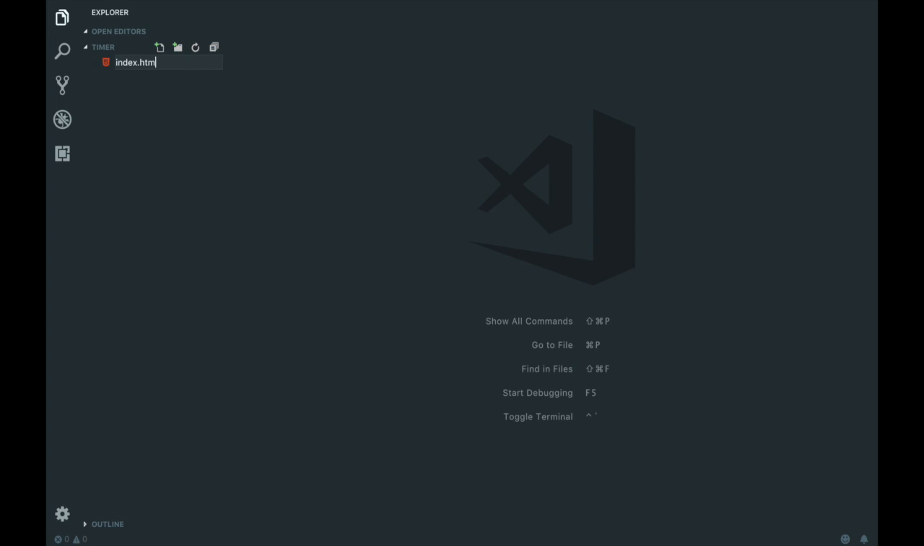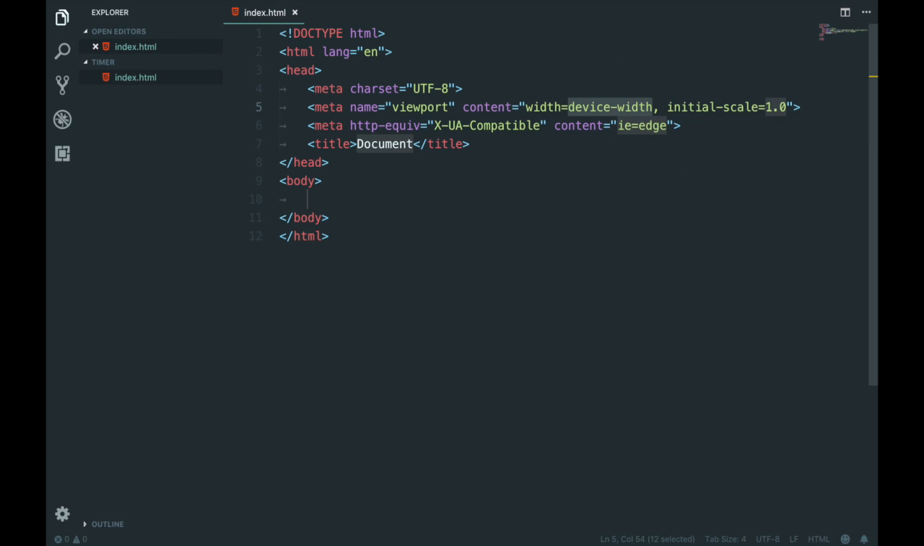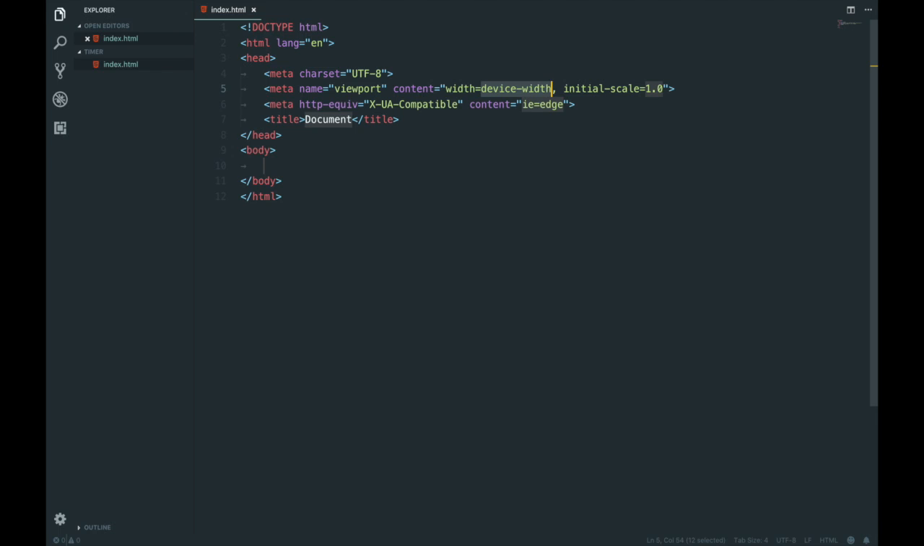I'm going to call it index.html. And we're going to use Emmet to, whoa, that's really zoomed in. Is that good for you guys? Maybe that'll be good. Let's call this the Tyler Potts timer. Nah, let's just call it the timer.